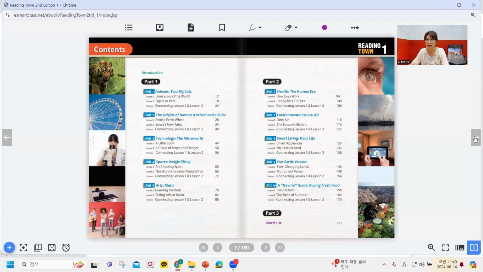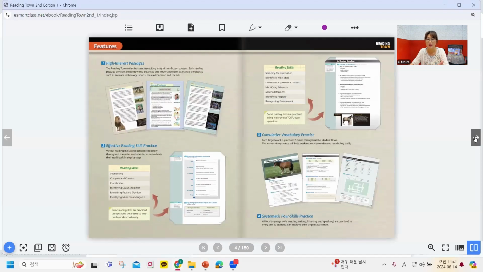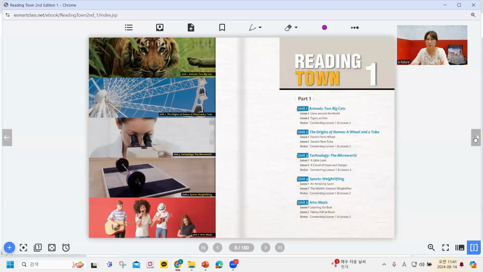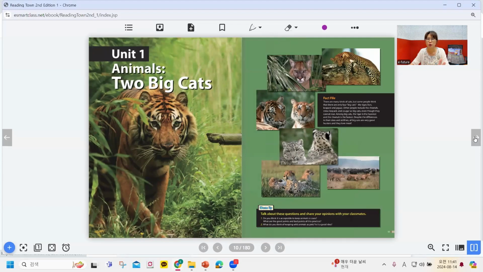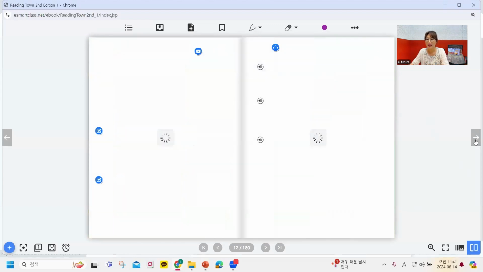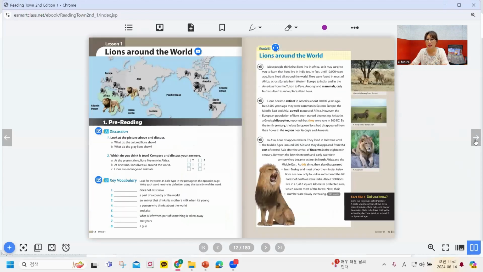So we saw this content page, right, earlier to check out the topics, right? And let's go to Unit 1. Okay, so Unit 1, animals, 2 big cats. And look at the picture, right? Wow, look at this tiger. And remember, 1 topic, 2 stories. So lesson 1 is lions around the world.